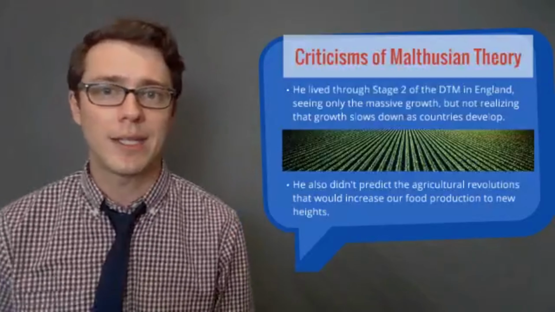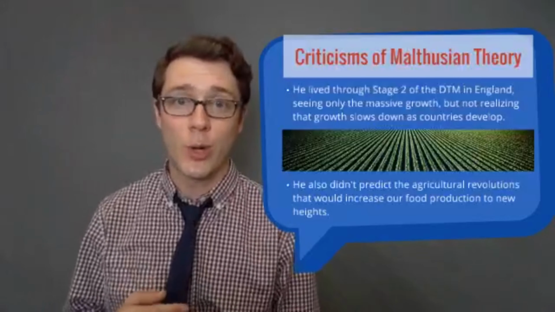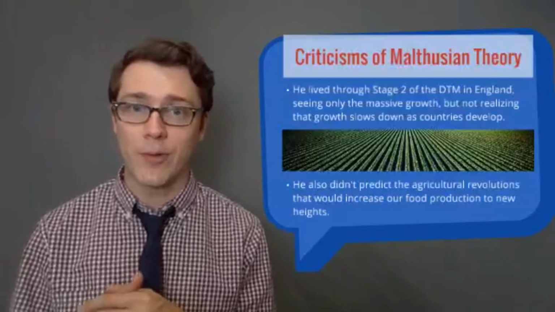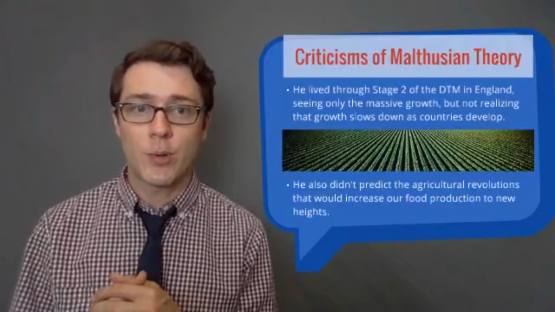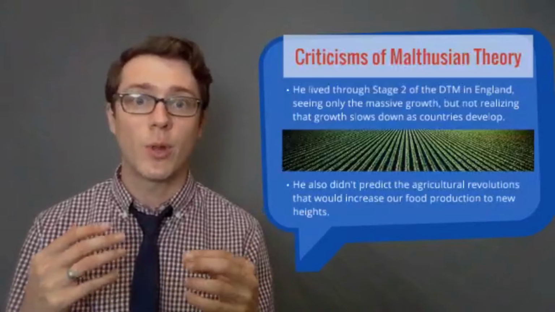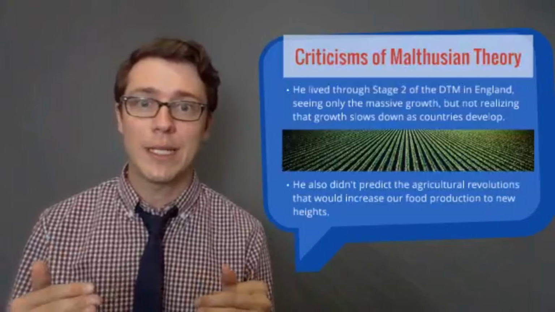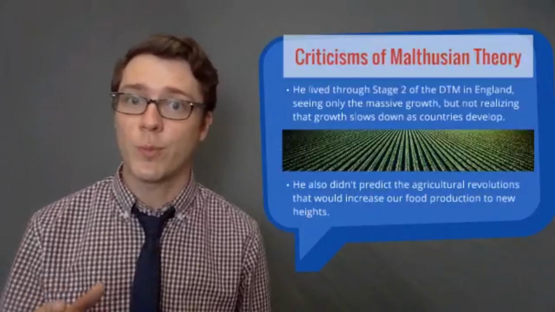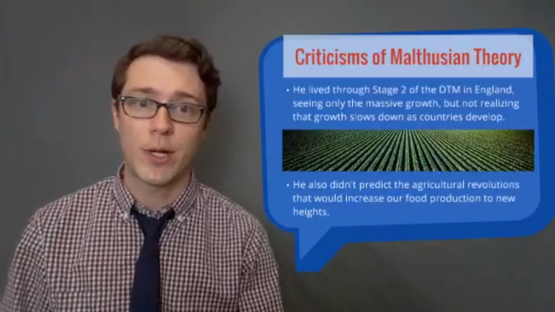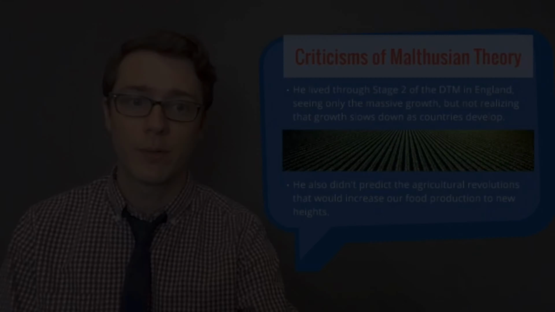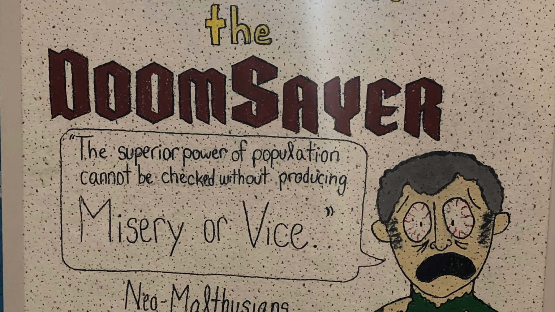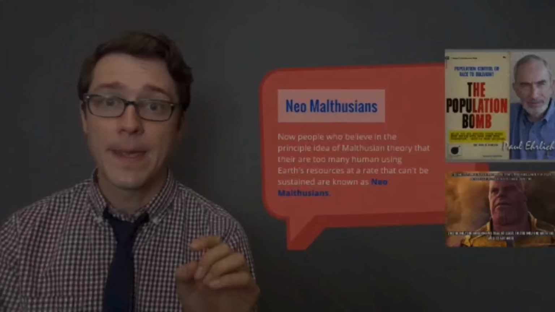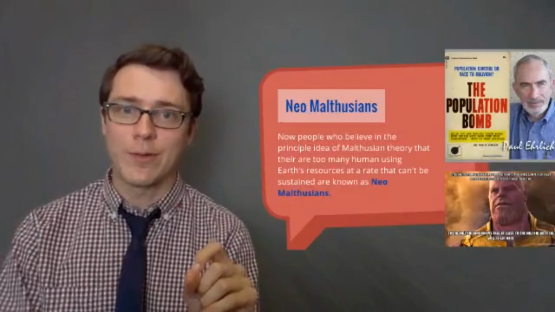He also didn't predict that our agriculture industries would go through revolutions of their own, which would allow us to grow more food than we ever thought possible before. So there were certain advances that allowed us to grow a lot more food. He predicted that population would grow forever, which he was not correct about. And he also predicted that food wouldn't increase in its production, which we were able to do. So his theory is now thought of as out of date.